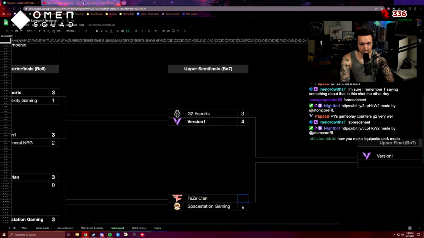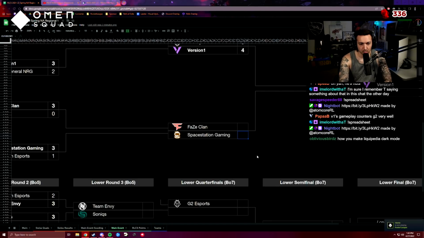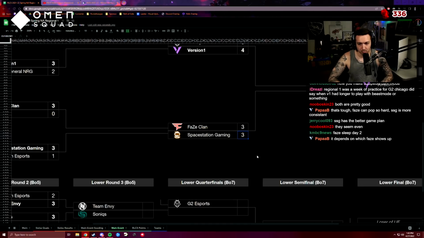Phase Space Station. Ooh, that's a close one. I guess it depends on how they're playing on the day. That's the hardest part, right? I think both these teams have a chance to take it all, depending on how things go. Yeah, Phase can pop off. Space Station also has that potential if Daniel's just vibing. Let's do this. I'm gonna go with Space Station.